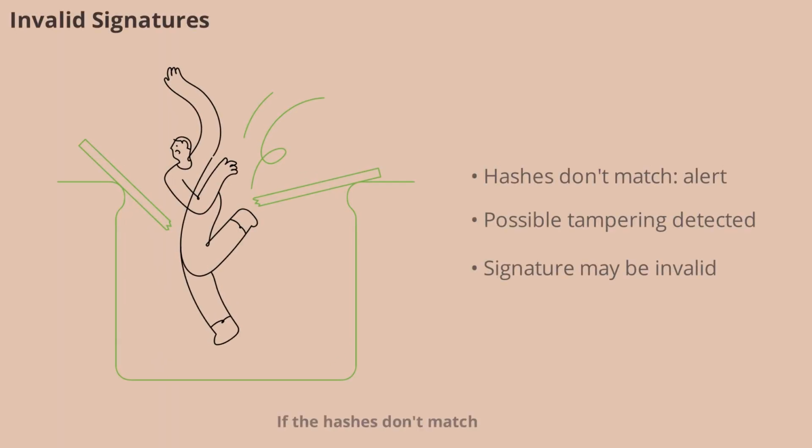If the hashes don't match, it means either the message was modified or the signature is invalid. This alerts Alice to possible tampering or forgery. Invalid signatures are a warning sign that something is wrong, prompting the recipient to investigate further or reject the message. Digital signatures thus act as a safeguard against unauthorized changes.